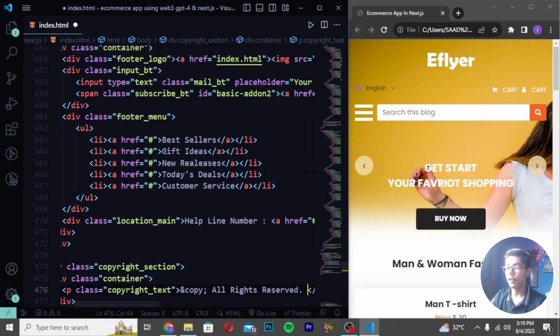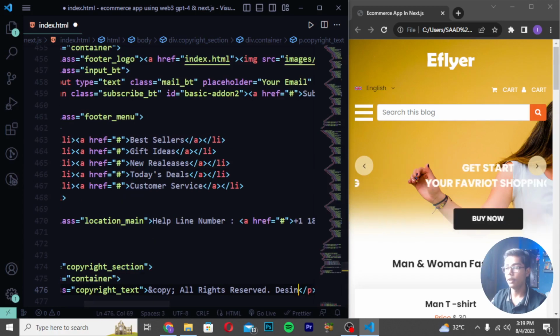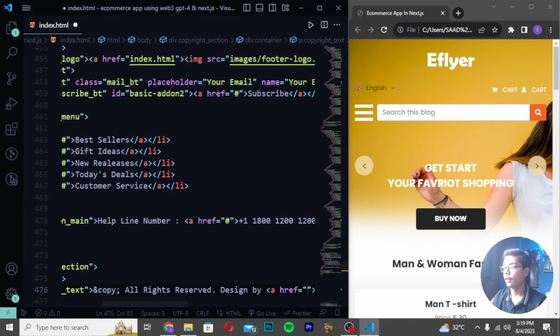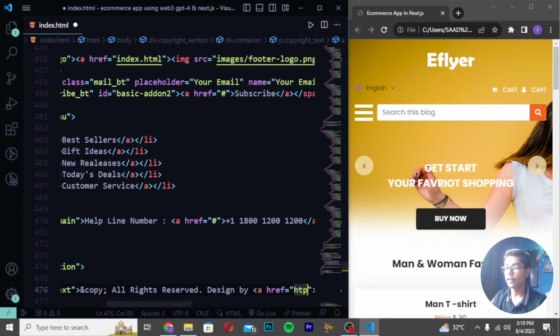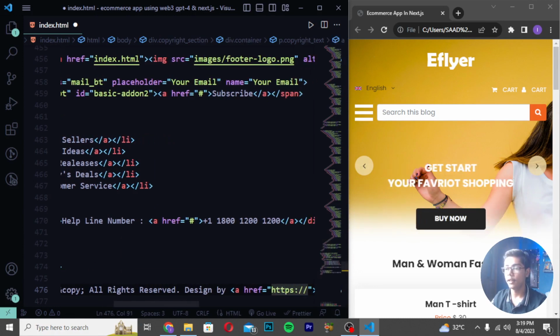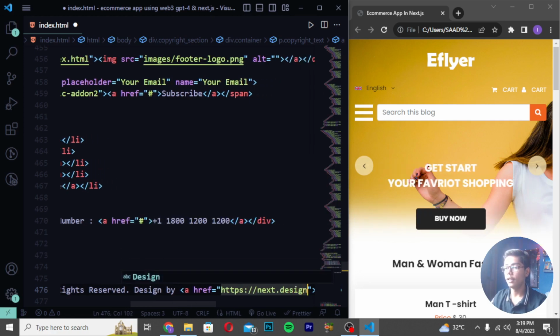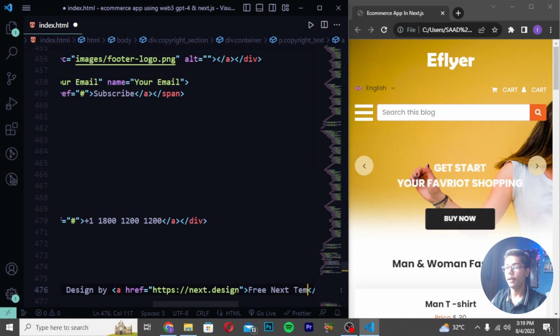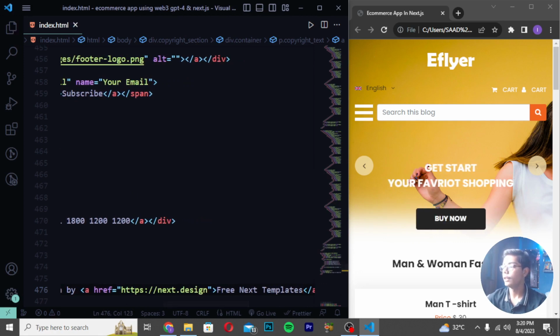Then write design by, and an a tag in which I will write https, next dot design, and free next templates. Then you have to save this.